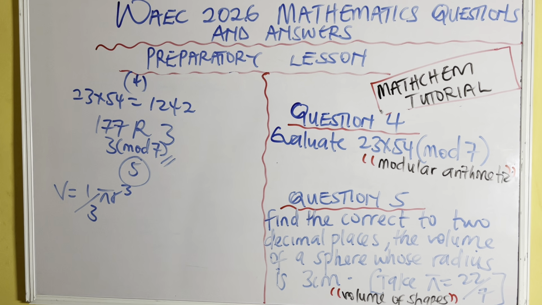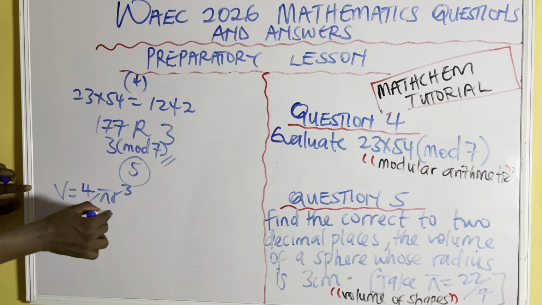We already know the radius is 3 centimeters, and we already know pi to be 22 over 7. Sorry, the volume of the sphere is 4 over 3 pi r cube, not 1 over 3 pi r cube.